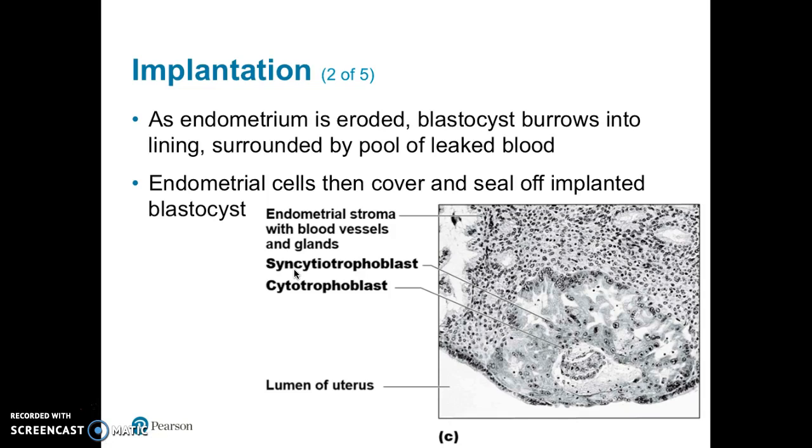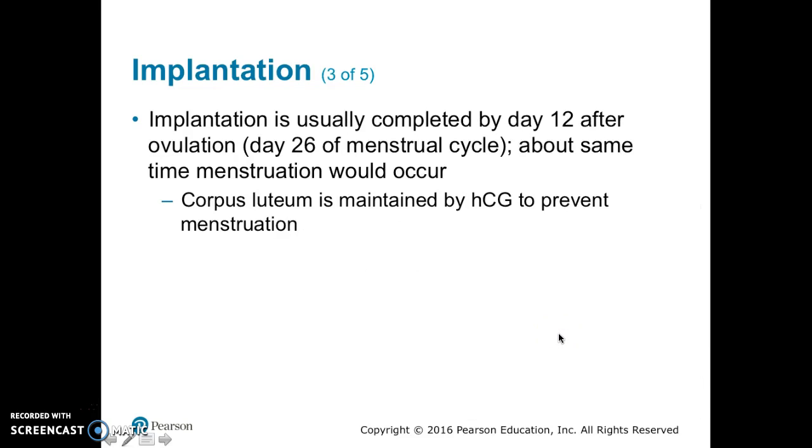As the endometrium is eroded, the blastocyst burrows into the lining, surrounding itself by a pool of leaked blood. This is a very cool picture or slide of this. The endometrial cells then cover and seal off the implanted blastocyst. So we have the cytotrophoblast, that one layer of cells, and then we have the syncytial trophoblast. Implantation is usually completed by day 12 after ovulation, so that would be day 26 of the menstrual cycle. This would be about the same time that menstruation would occur.